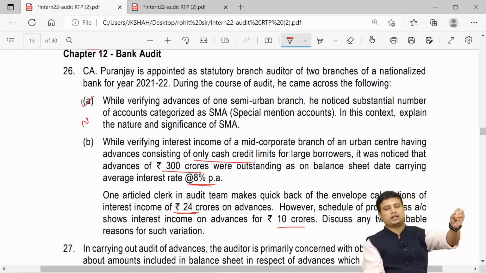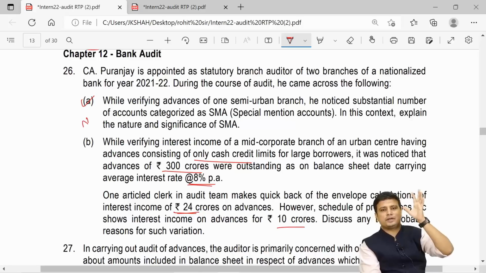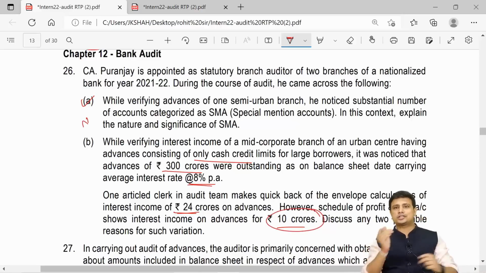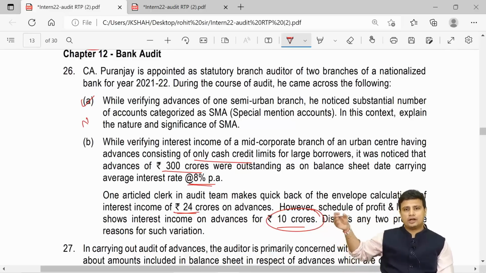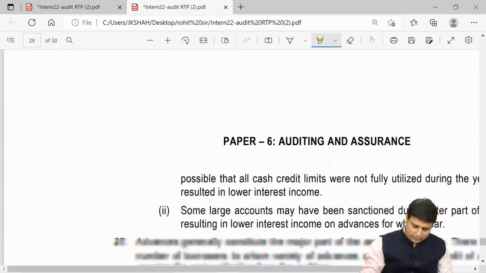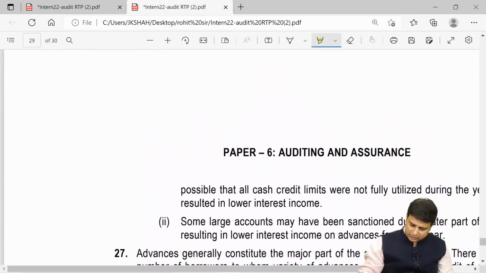So see, if it is 300 crores, if I consider simple interest, 300 into 8% will come to 24 crores. But however, the P&L was showing only 10 crores. So the article assistant was clueless. Why is there such a difference? So what could be the difference? For example, let us say the first thing could have been, this 300 crores was not given at the start of the year. It was probably given at the end of the year. Now since it has been given at the end of the year, hence the interest component will be less. What could be the second reason?